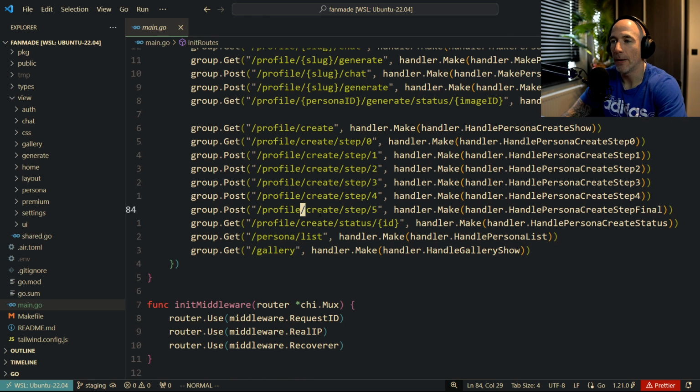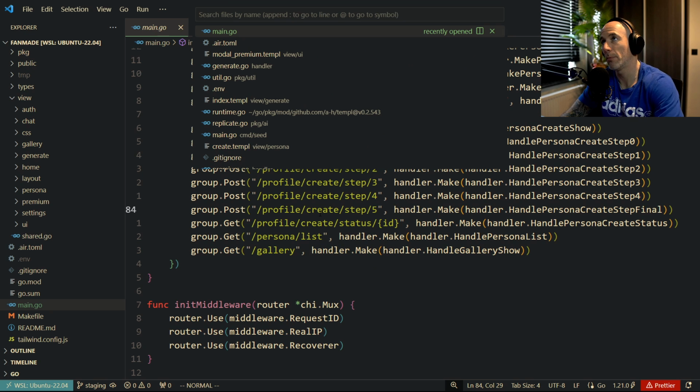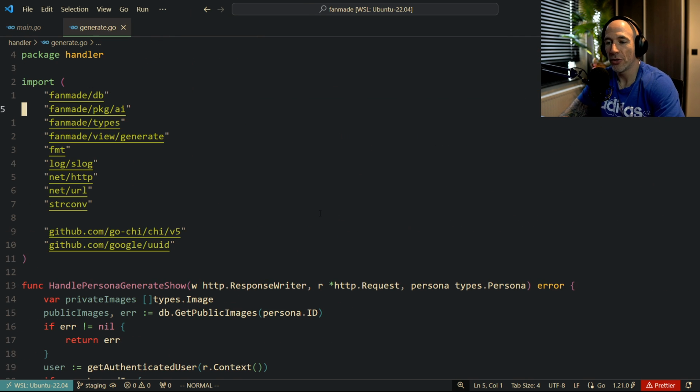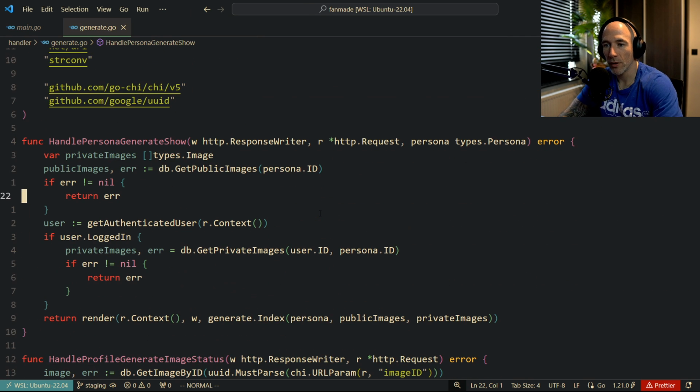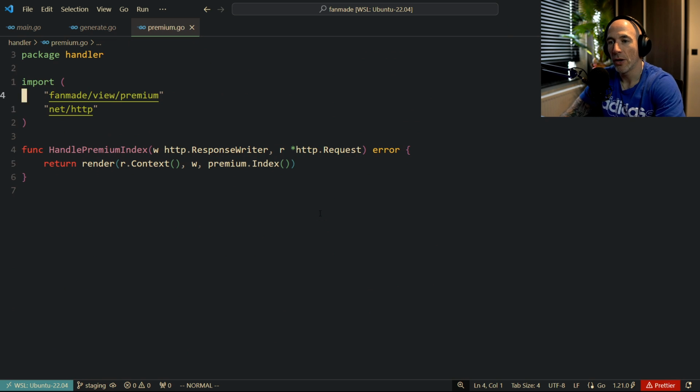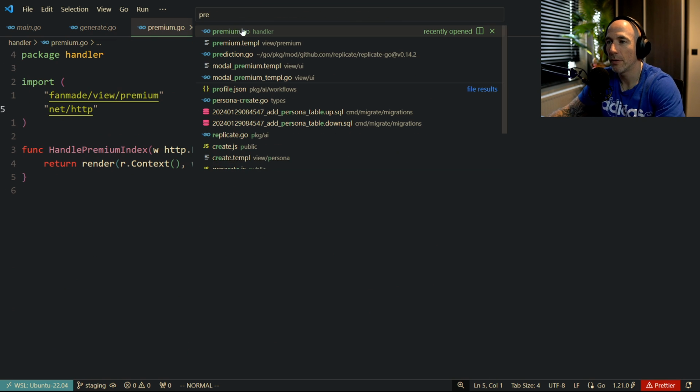For example, let me open up a handler here. Let's do the generate handler. This one here, right? So let me see here. For example, here, like get authenticated user, right? Gets the authenticated user and all that stuff. Another cool thing that I did is the premium model. Premium Templ here.